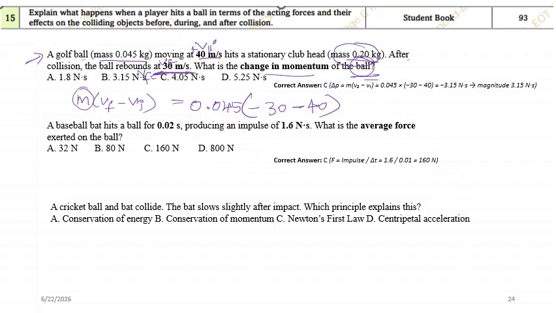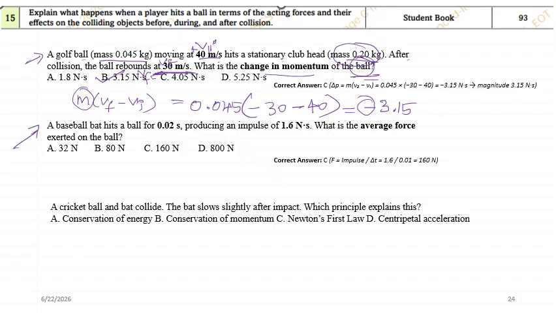Okay, so minus 30 and minus 40 together will be minus 70. When you multiply, you will be getting minus 3.15. Okay, so you just do that. Negative is not specified in the equation, so you can very well choose B as the correct option. Okay, now let us look at the next one.